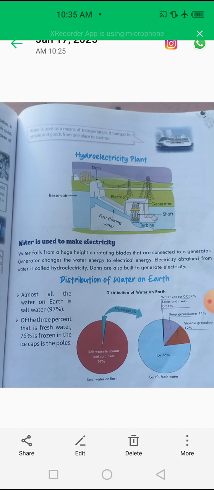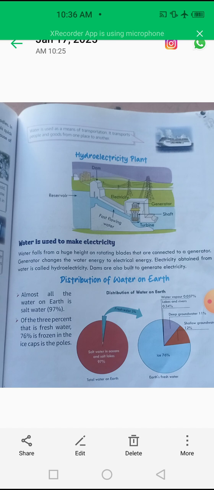Now students, the most important topic, that is the hydroelectricity plant. Now we are going to discuss it. Look at the given picture. This is a picture of a hydroelectricity plant. So students, now the question arises, what is the use of a hydroelectricity plant? Let me tell you, water is used to make electricity, and to generate electricity we need this hydroelectricity plant.